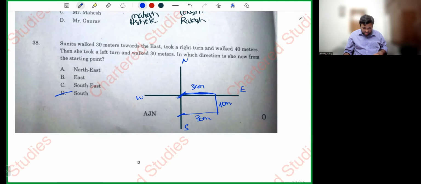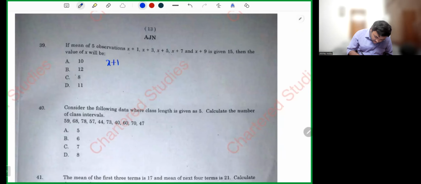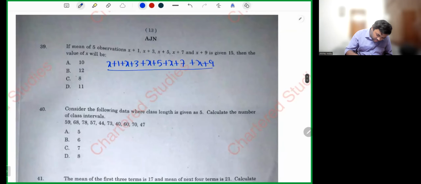Nice, Sunita. Next. The mean of 5 observations is given as 15, then find the value of x. How will you get the mean, my dear friends? Sum of the observations divided by the number of observations. (x+1 + x+3 + x+5 + x+7 + x+9) whole divided by 5 is equal to 15.